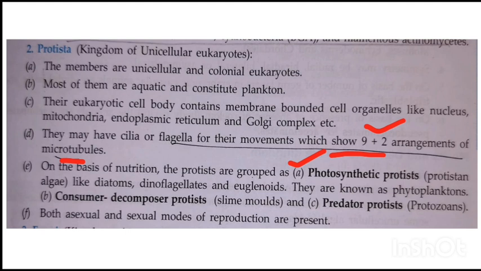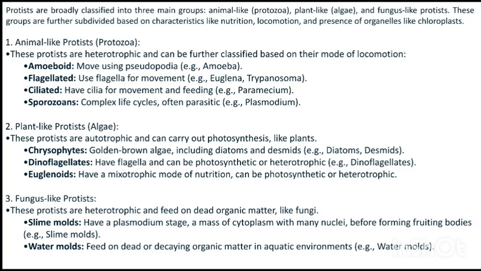Next, some are consumer decomposer protists called slime molds. Some are predator protists called protozoans. Both asexual and sexual modes of reproduction are present. So these are the classifications. Some protists are animal like, called protozoa, some are plant like, called algae, some are fungus like, called slime molds.